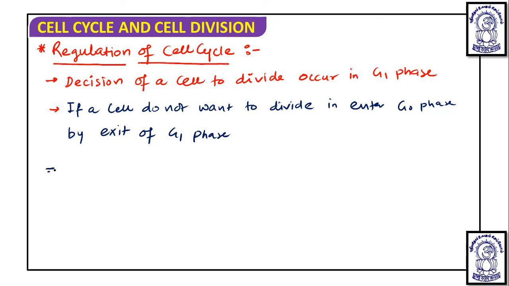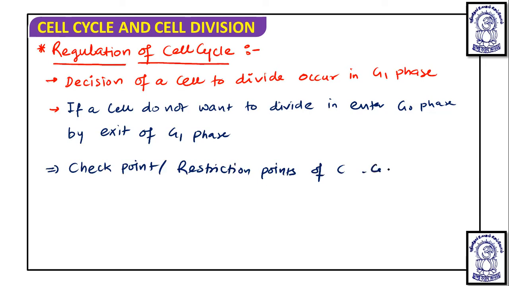Now this regulation and further regulation is controlled by the checkpoints, or restriction points, of the cell cycle.